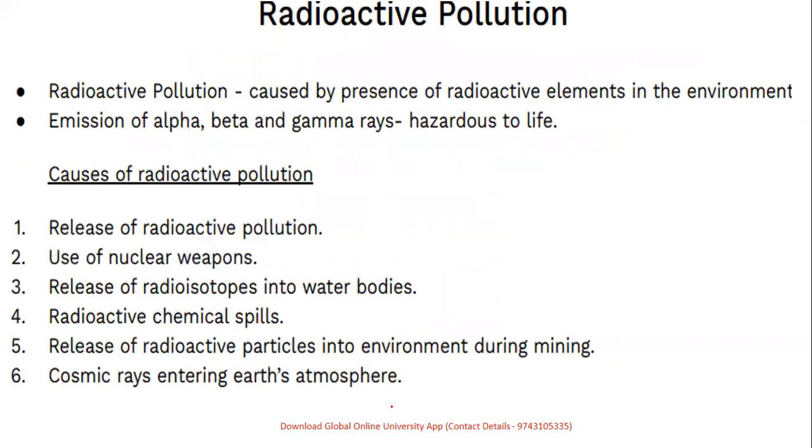Coming to radioactive pollution, that is caused by radioactive elements in the form of emission of alpha, beta, and gamma rays, which can lead to pollution: use of nuclear weapons, radioisotopes into the water bodies, chemical spills in the form of particles into the environment during mining, and cosmic rays in the Earth's atmosphere.